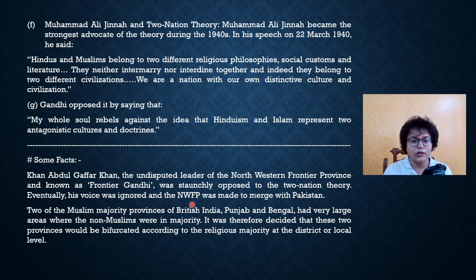Another fact, you have two Muslim majority provinces of British India, Punjab and Bengal, which also had large areas with non-Muslim majority. So it was decided that these two specific provinces would be bifurcated according to the religious majority at the district or the local level. Therefore, eventually you had East Bengal and West Bengal. This is how the division happened.